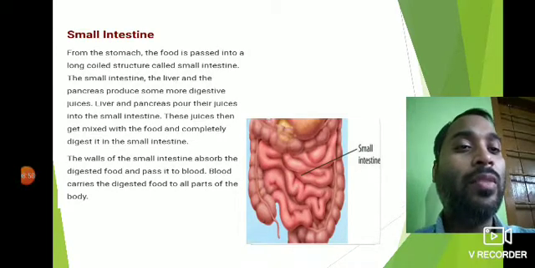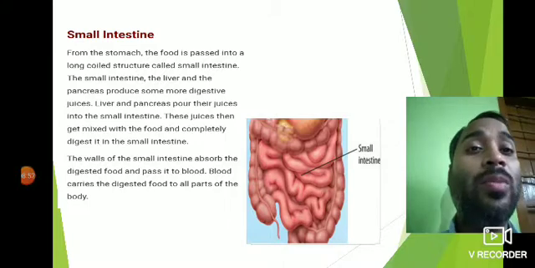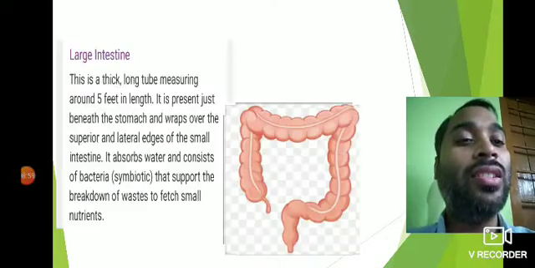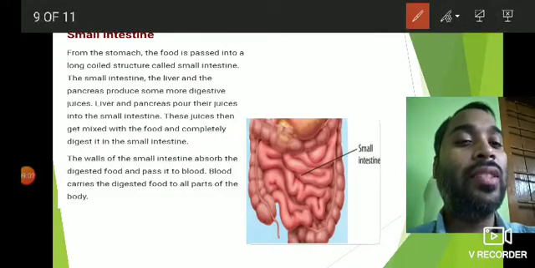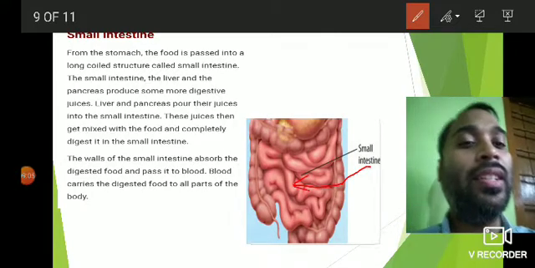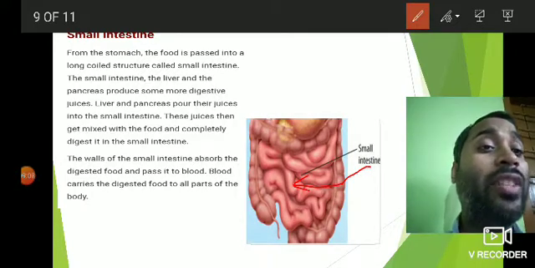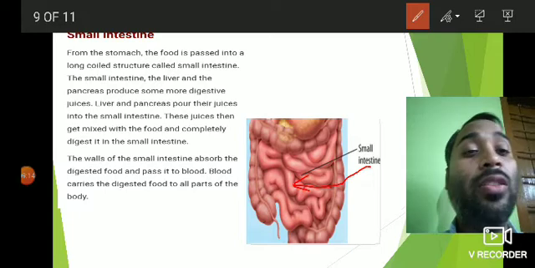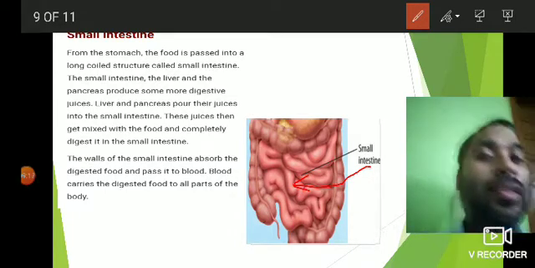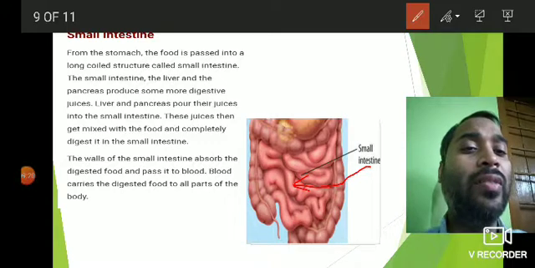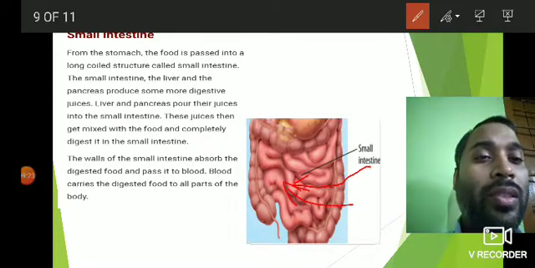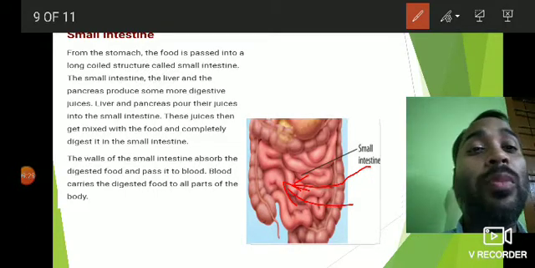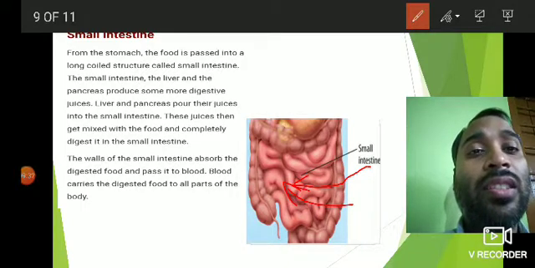You can see from the stomach, this is a coiled structure. From the stomach the food is passed into the long coiled structure called small intestine. So you can see this part, this is your small intestine. It is coiled and it is around 22 feet long. How long is it? It is around 22 feet long, which is coiled, and it has been designed in such a way that it can fit within this part. So it is a coiled structure so that the entire length can be accommodated properly.